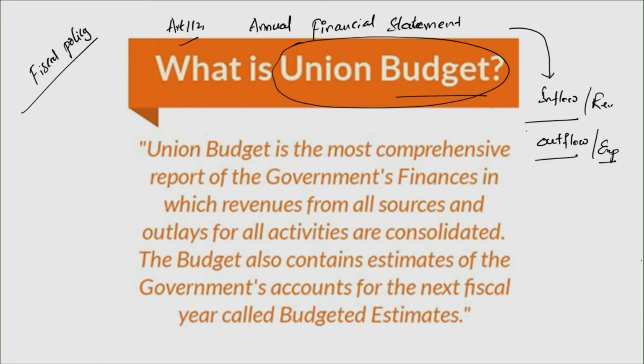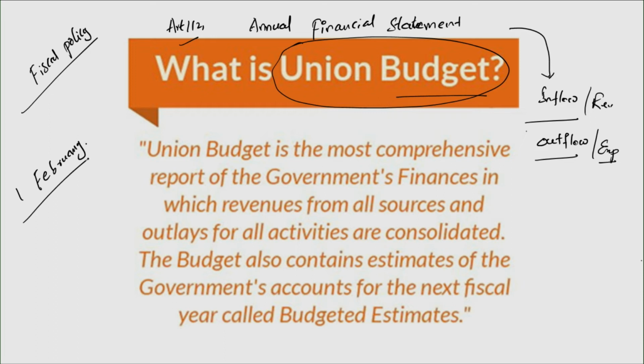Like in monetary policy, I said the RBI would have an annual policy. Similarly, in India, when it comes to fiscal policy, the Government of India submits an annual financial statement to the Parliament. Every year on the 1st of February, or the first working day of February, it's the practice in India.